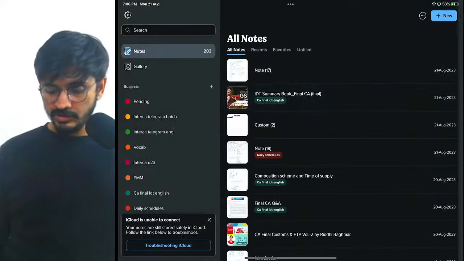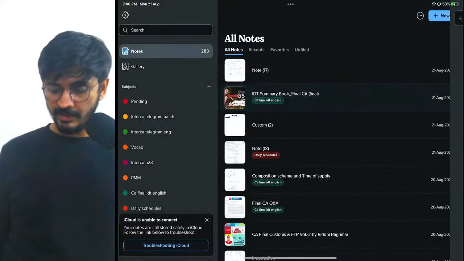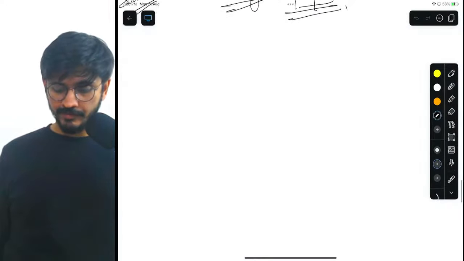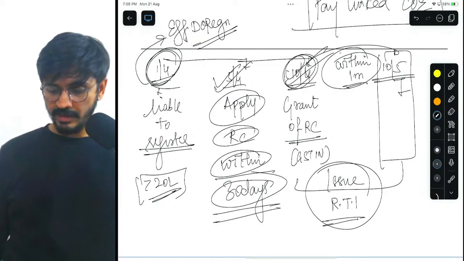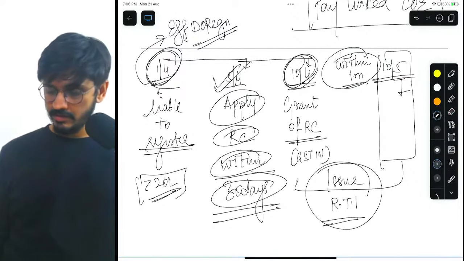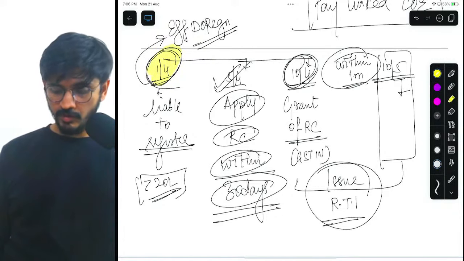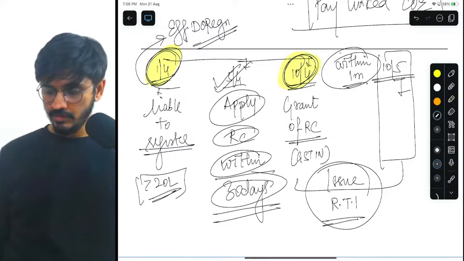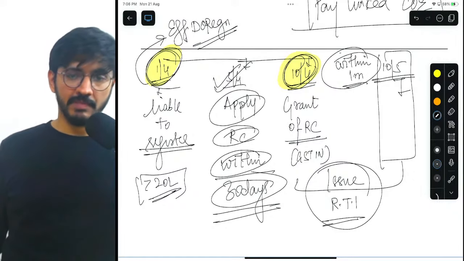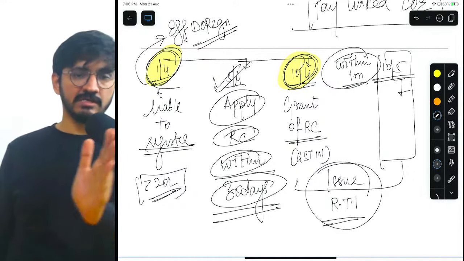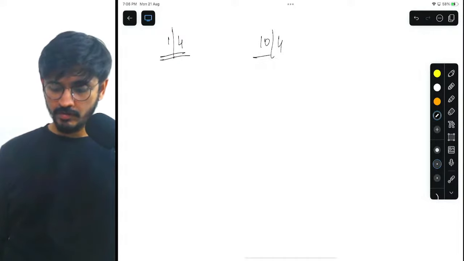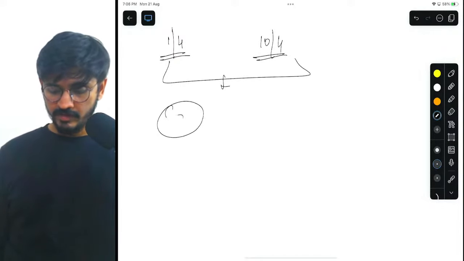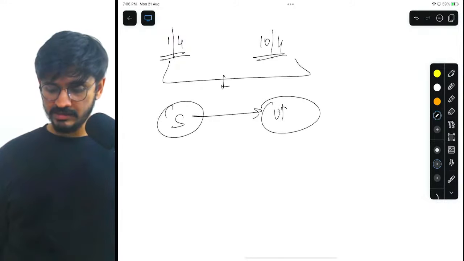Also, understand that in this scenario, as I said, from 1/4 to 10/4, all the recipients were registered and the registered recipients needed ITC, which is why I had to issue an RTI. What if during that period, from 1/4 to 10/4, the supplier is selling goods to unregistered recipients?